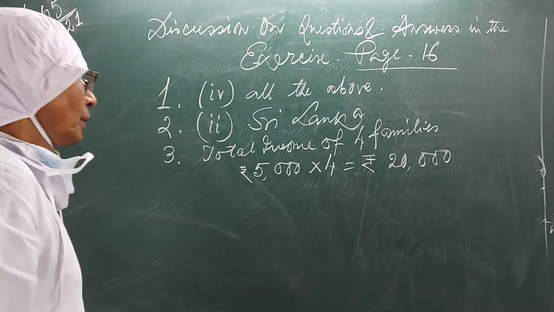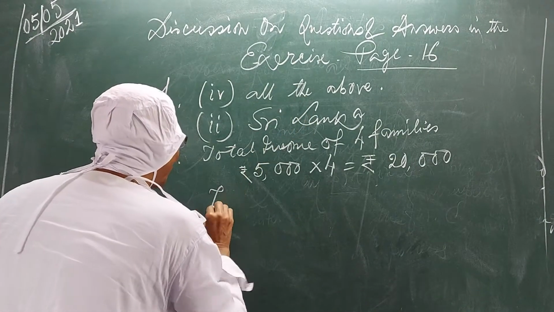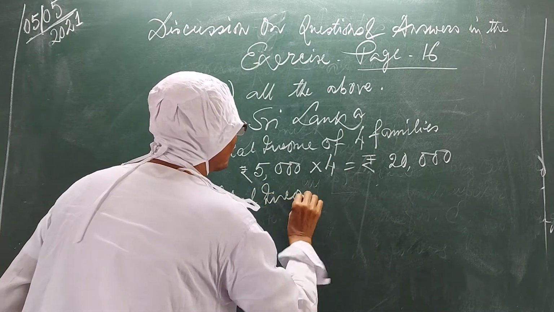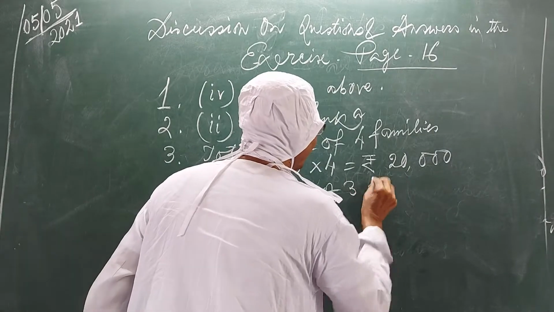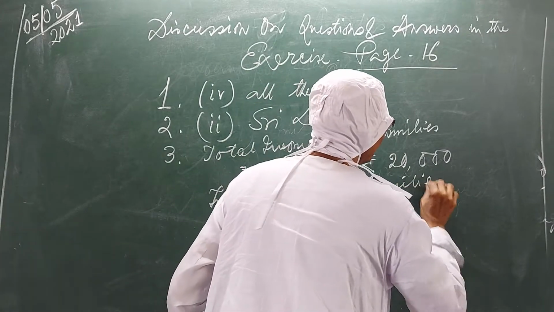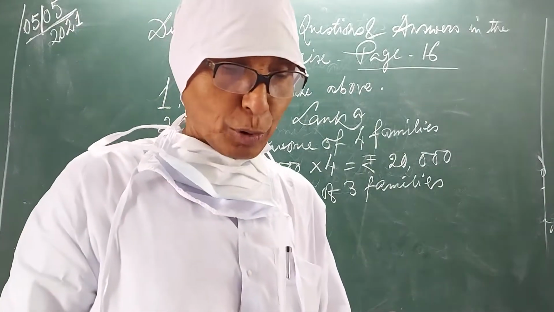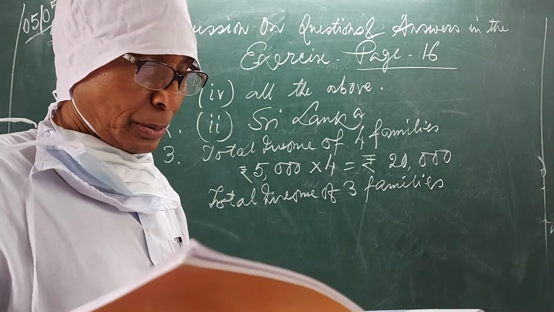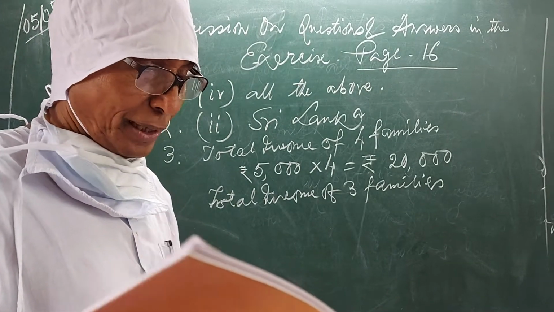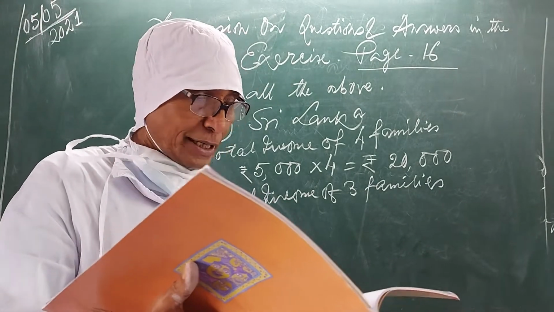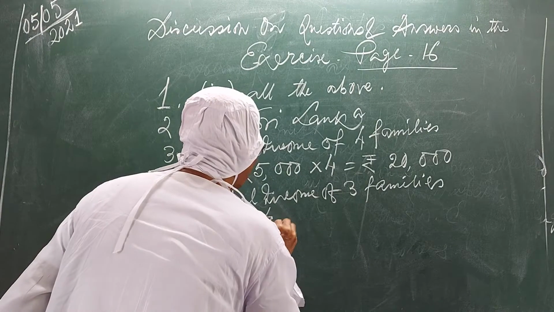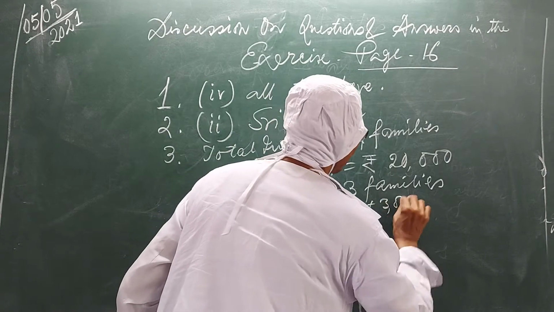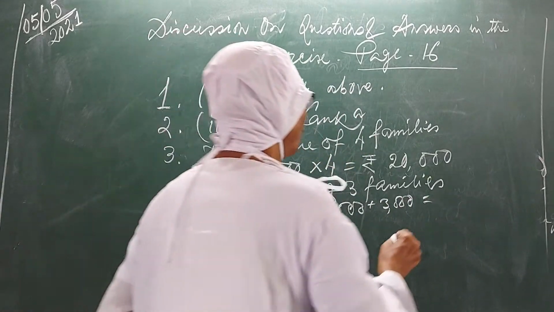Okay? Now, total income of 3 families. The 3 families' income is given, so you will have to add them. The 4,000, 7,000, 3,000. 4,000 plus 7,000 plus 3,000 is equal to 14,000.